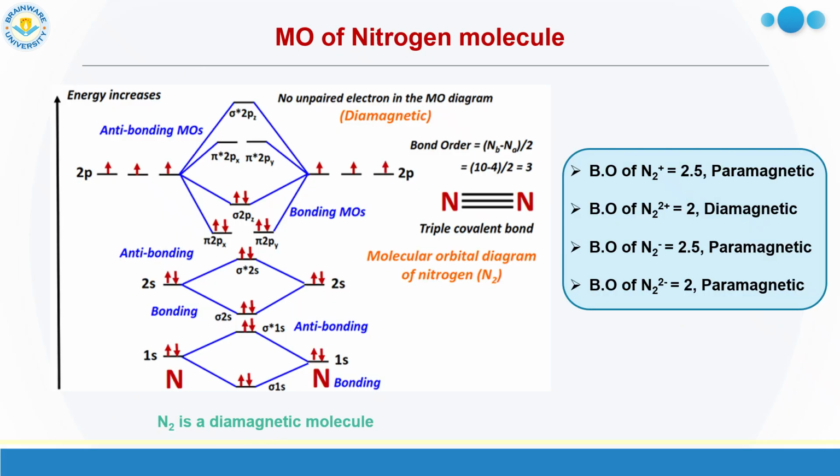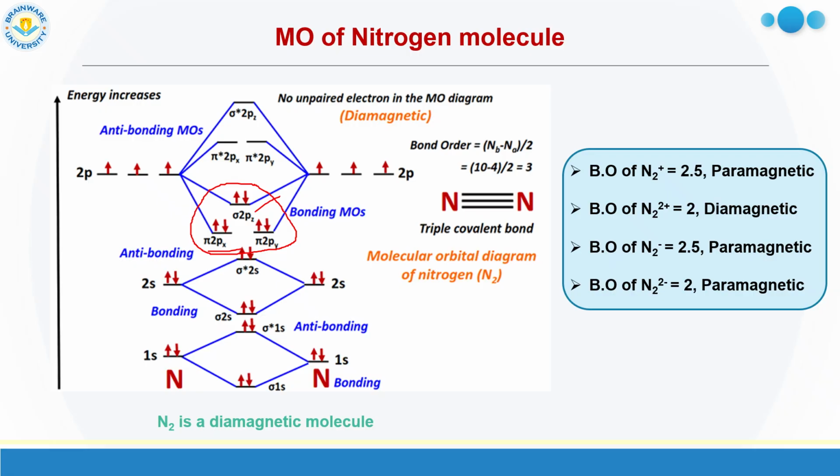So now going to the MO of the nitrogen molecule. So for the nitrogen molecule, we can see the overall MO diagram is the same. The only difference you can see is in the order of sigma and pi MOs. For oxygen we have seen sigma was lower than pi. Here we see that this sigma orbital is higher than these pi orbitals. Why? Due to some secondary interaction.